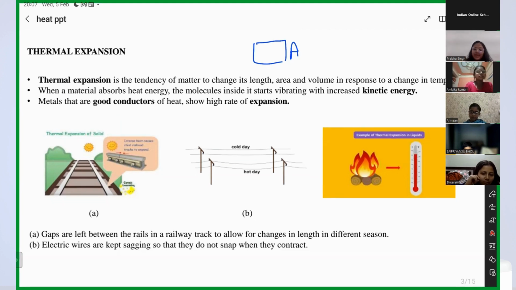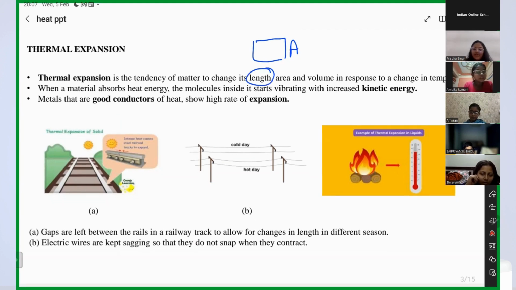Guys, see here. Its length will change and its area will change, right? What will change, Ambika? Area. Area will change due to expansion. And what else? What will change? Volume. Volume will change. So what we studied in the first slide: what is heat? Heat is a form of energy, right? And what is the effect of heat? It causes thermal expansion. What is thermal expansion?